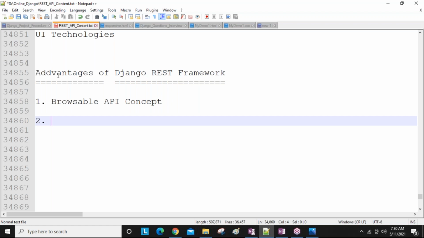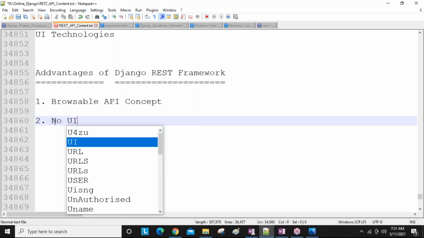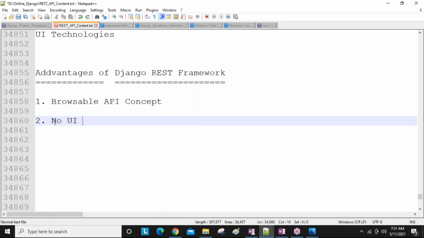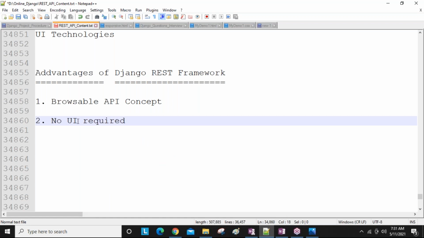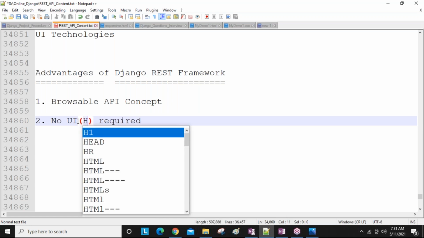Now, if we want to perform create, update, and delete from the browser, we need to design UI technologies. We need to develop the presentation code, guys, using UI technologies like HTML, CSS, Bootstrap, like that. Because of the browsable API concept, no UI is required.